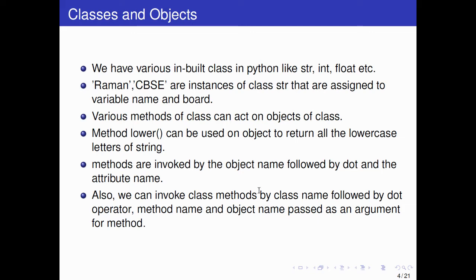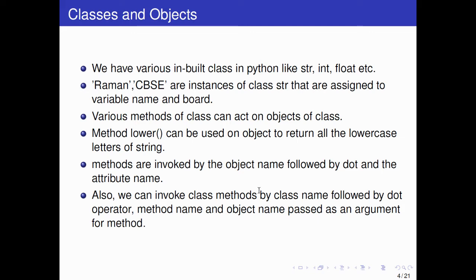So type is also a class, as I said. You find type of object, so that is class of object actually. Like Raman in single quote, or CBS written in single quote. So these are instances of class string that are assigned to the variable